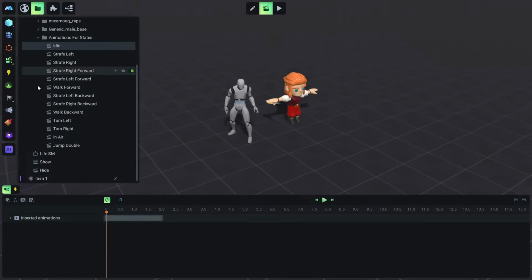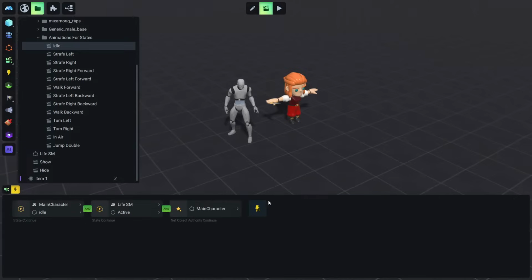If we click on here, you will see that inside here there is a nested animation of our character model. So this is the animation of our character model, and in the triggers tab you will see some triggers that you might not understand yet, but I will just explain a little bit what these are.